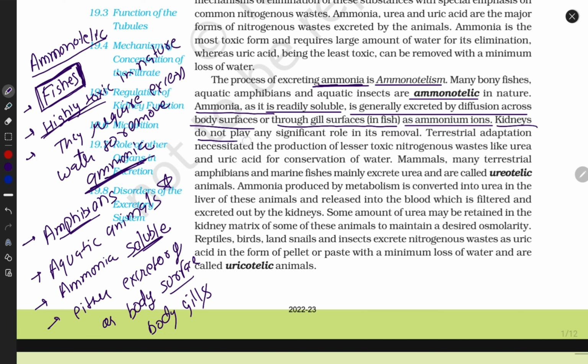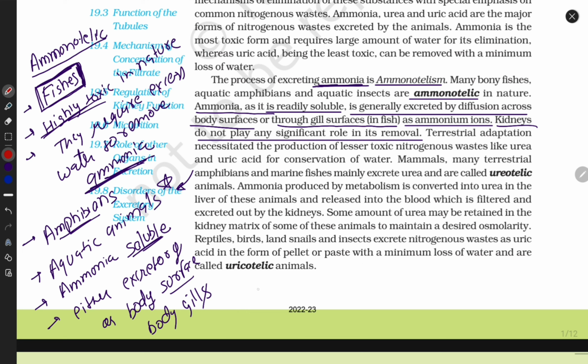Kidneys do not play any significant role in its removal. Here the kidney does not play a role because the kidney can't afford it. How can the kidney purify this highly toxic substance? How can it take so much toxicity? If the kidney takes ammonia, then the kidney is ruined.